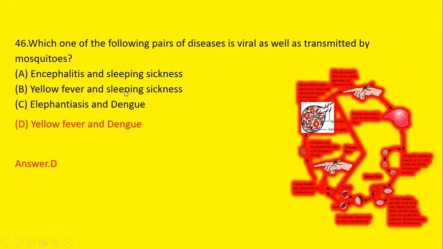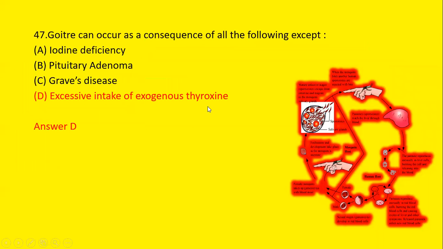Which one of the following pairs of disease is viral as well as transmitted by mosquito? First is elephantiasis and sleeping sickness. Second option is yellow fever and sleeping sickness. Third is elephantiasis and dengue. And fourth is yellow fever and dengue. So we know that yellow fever and dengue is a viral disease and is transmitted by mosquito. So option D is the correct answer.